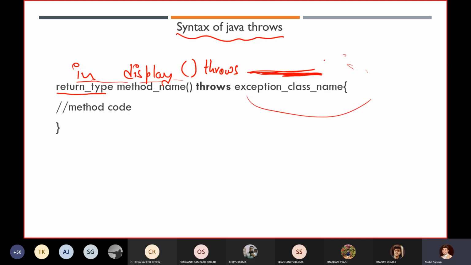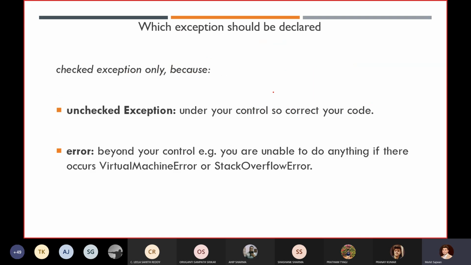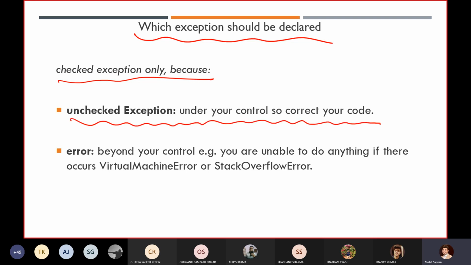You are delegating, meaning you are telling the caller method who is going to call this display method: hey caller, I'm getting this exception, I am already telling you, please handle this exception, because I'm not handling it in this method. This is why we use the throws keyword. It is for checked exceptions only, because an unchecked exception is under your control, so correct your code. An error is beyond your control.